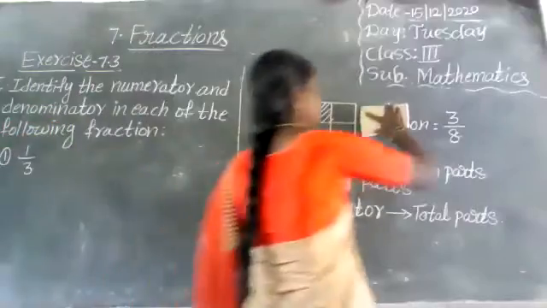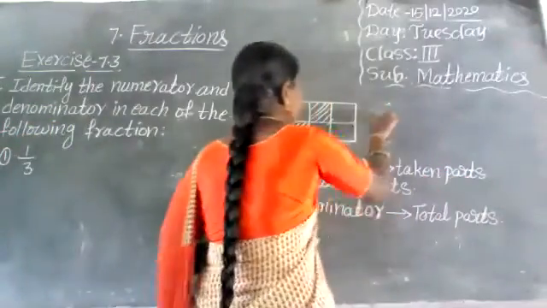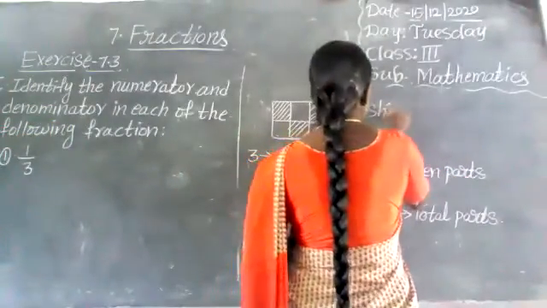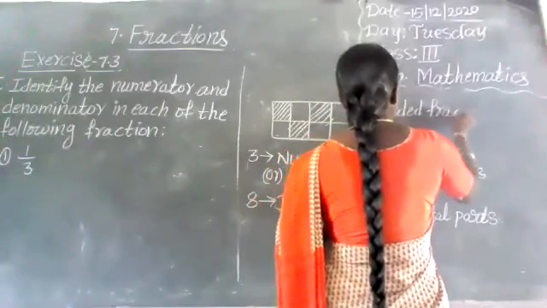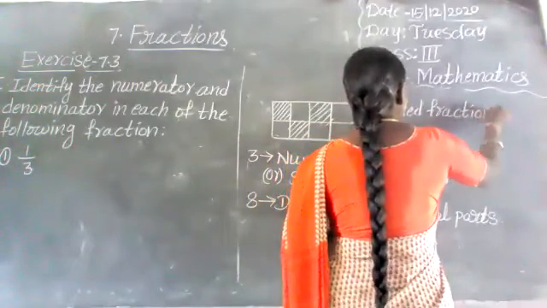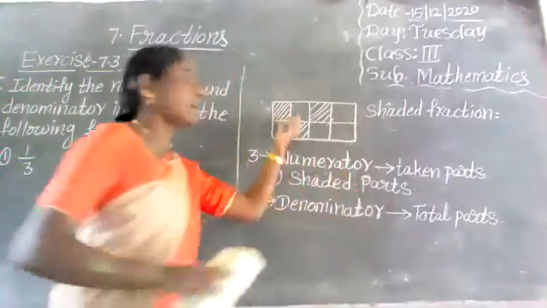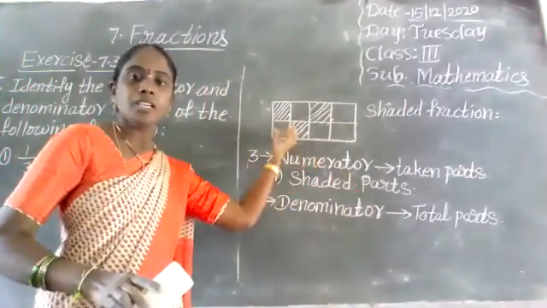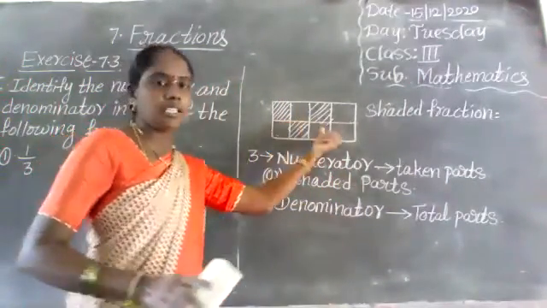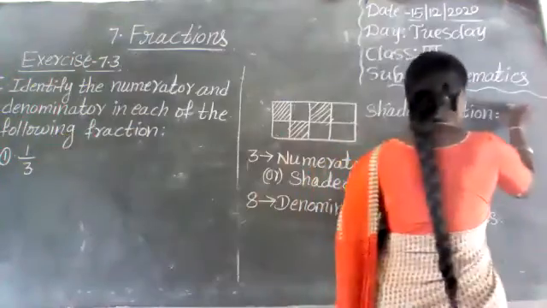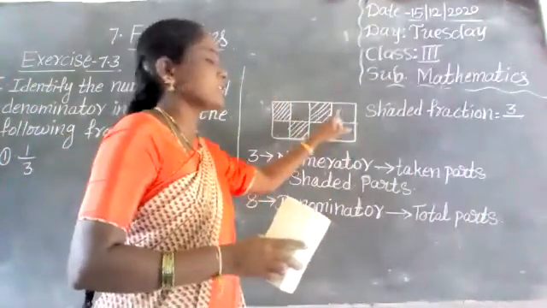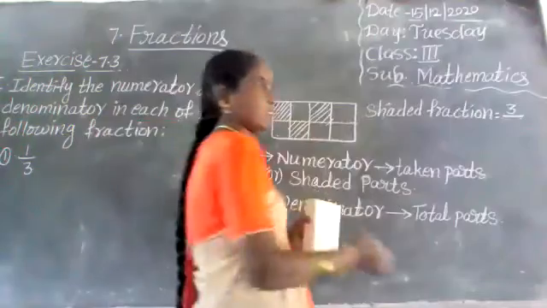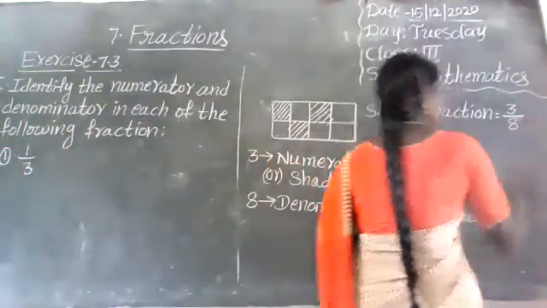See children here. Here I am asking shaded fraction form. Shaded fraction is shaded parts by total parts. Shaded parts, how many are there? 3 shaded parts are there. So 3. Total parts are 1, 2, 3, 4, 5, 6, 7, 8. 8 parts are there. So we can write 8 is denominator.